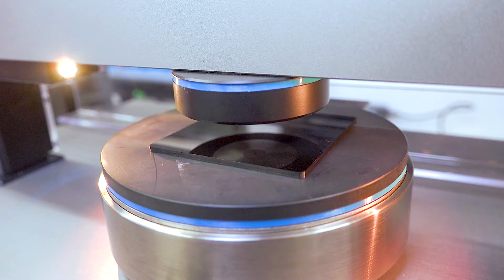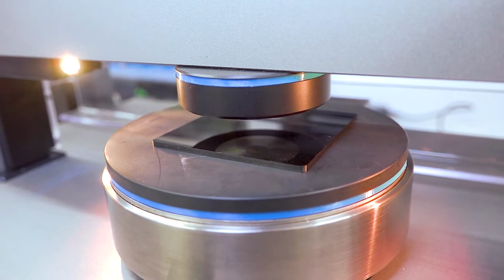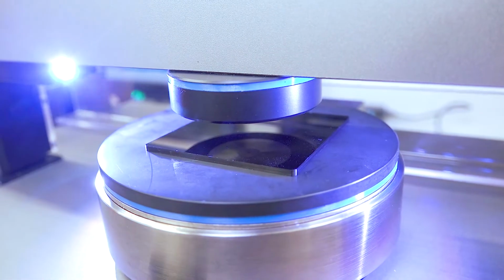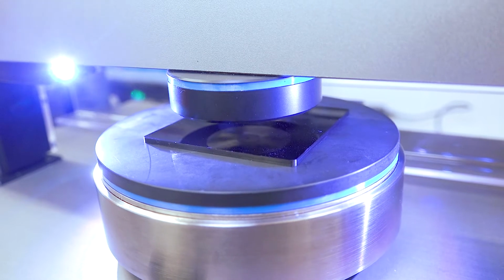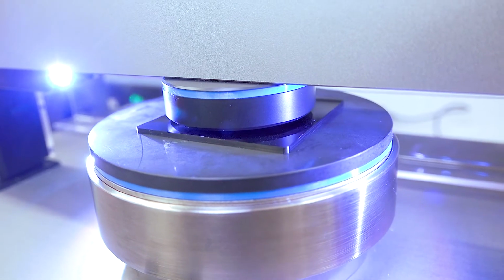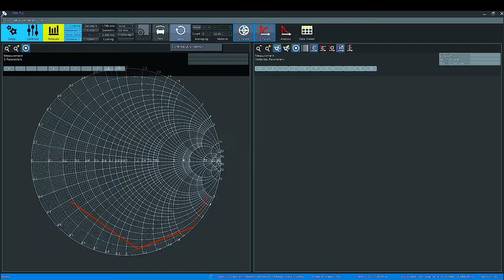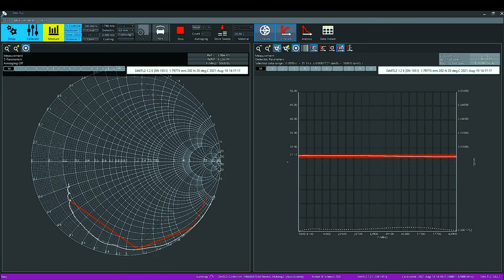After calibrating the probe using the Alumina sample as the load, I place the MUT on top of the platform, set the force to 200 Newton and press the close on the base system controller. Once the sample is in contact with the probe, I click on the sweep button to start the measurements.